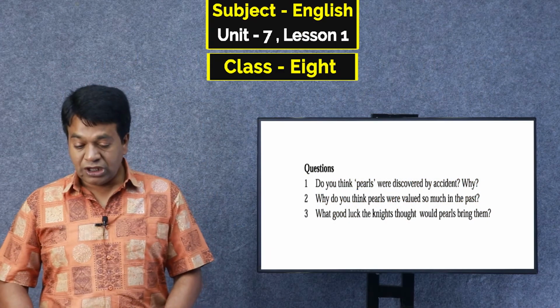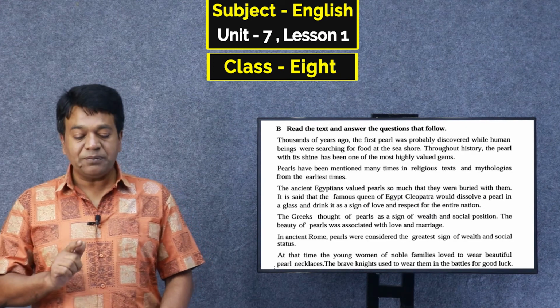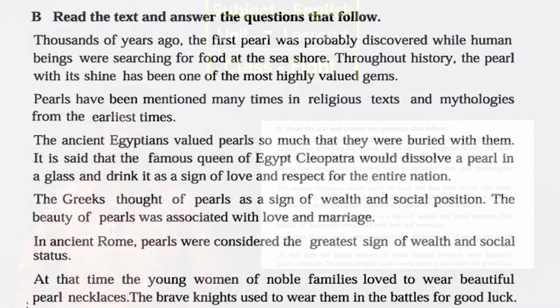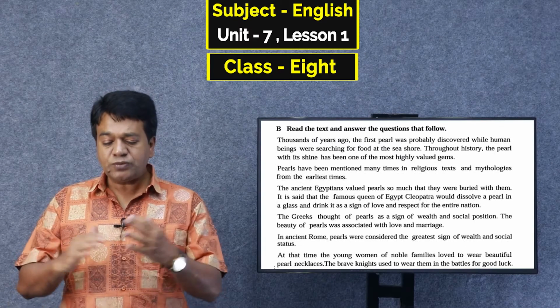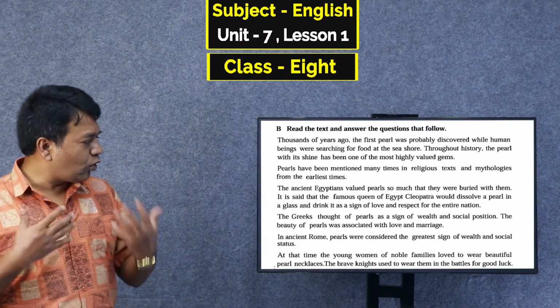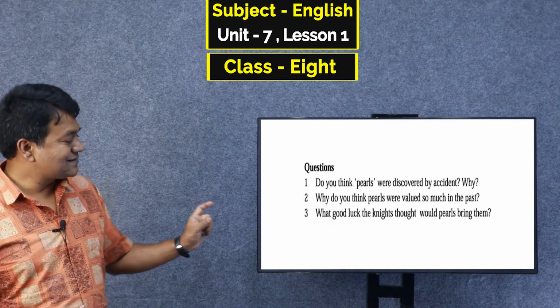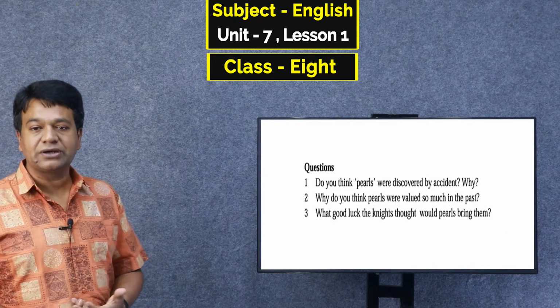Dear student, you will get these things in the second para and third para. See? The ancient Egyptians valued pearls so much that they were buried with them. It is said the famous queen of Egypt, Cleopatra, would dissolve a pearl in a glass and drink it as a sign of love and respect for the entire nation. So you have to write it in your own language, but I have given an answer for your better understanding.